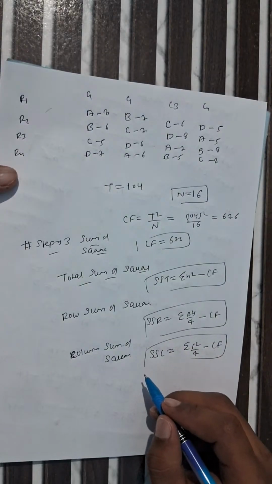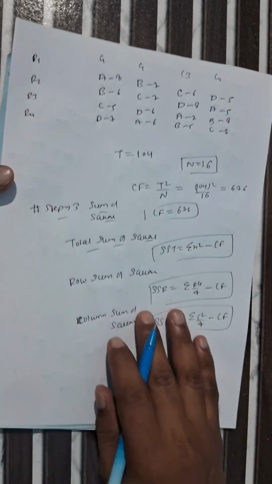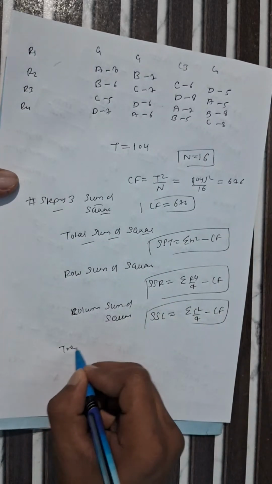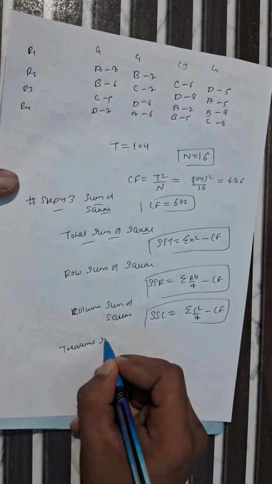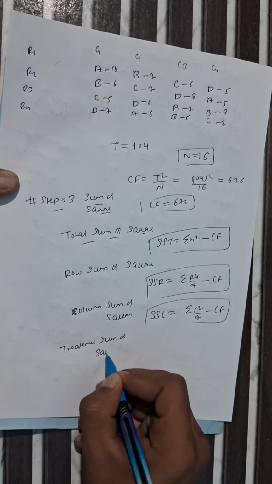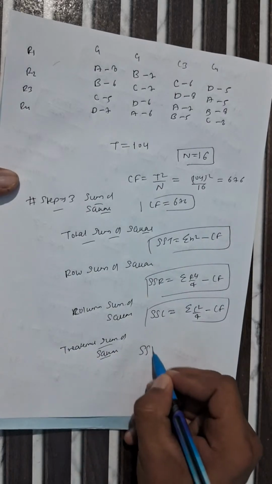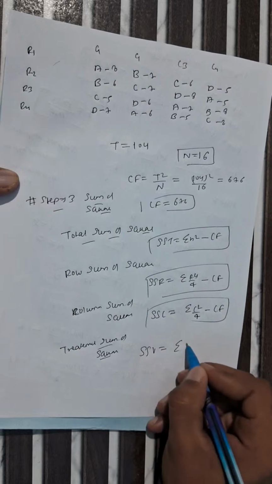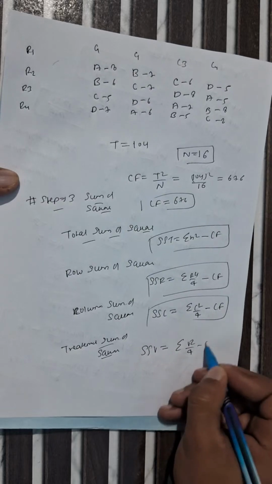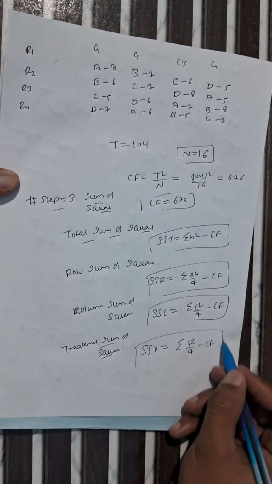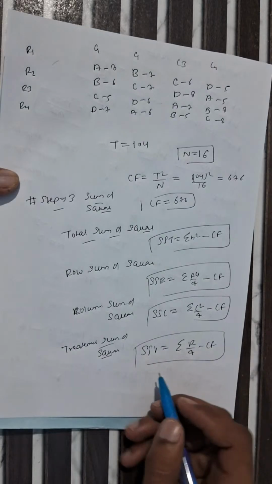Now we have to calculate treatment sum of square. This is nothing but for the varieties, meaning SSV equals summation of V square by 4 minus CF. CF is nothing but correction factor. This is the formula to find treatment sum of square.